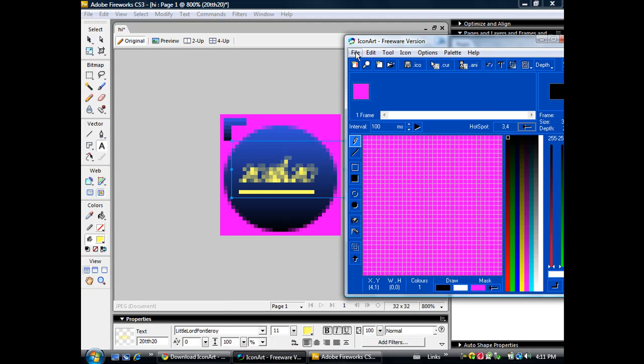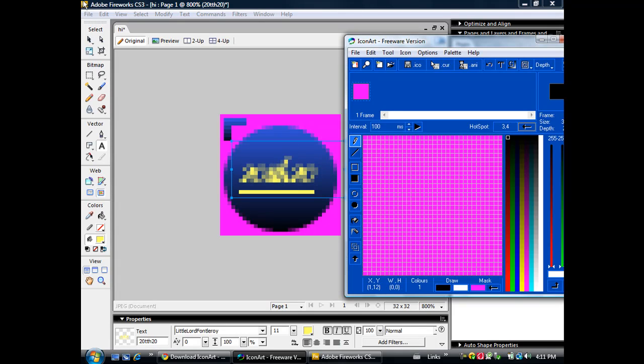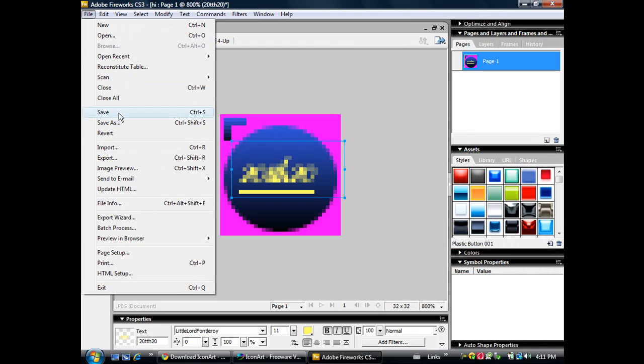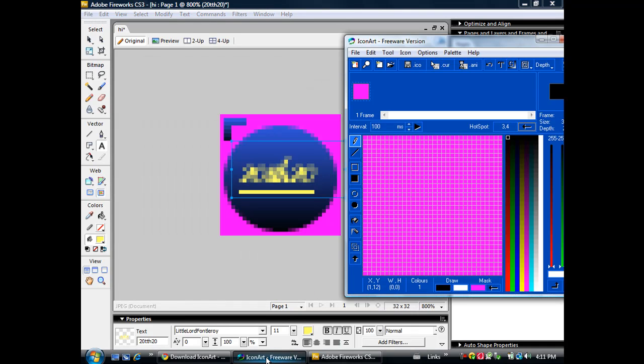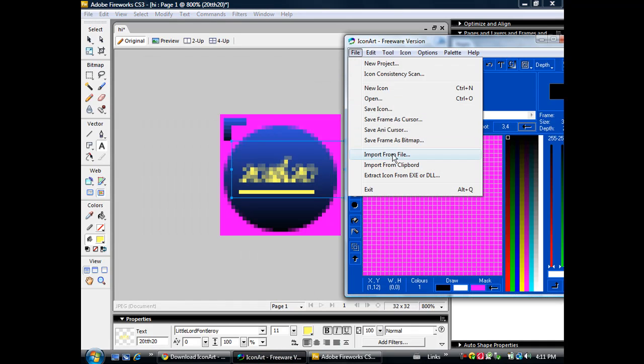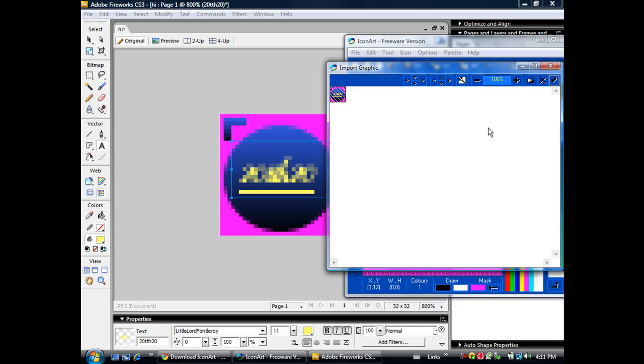In Iconart, click file, import from file. Okay, where did I save it? Cursors and logos, okay. Go to file, import from file, go to the folder you saved it in. And I've got hi. So this is the thing here. This is just the right side. So you just click the check mark here.